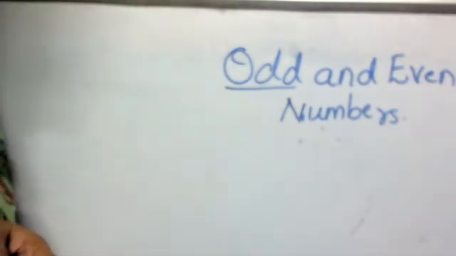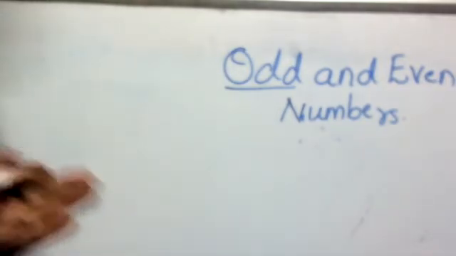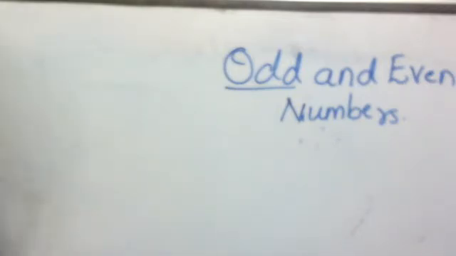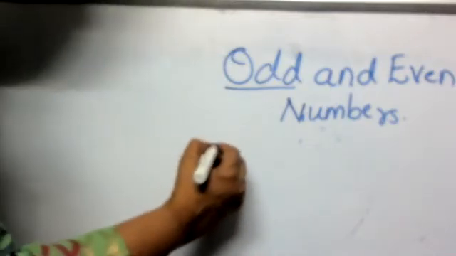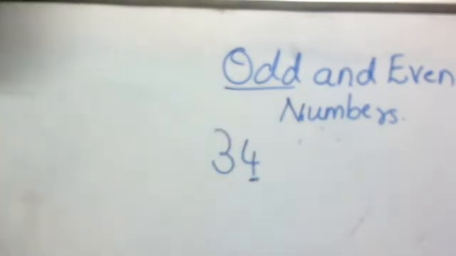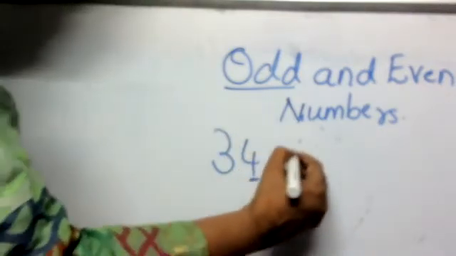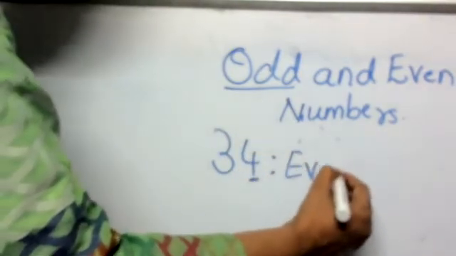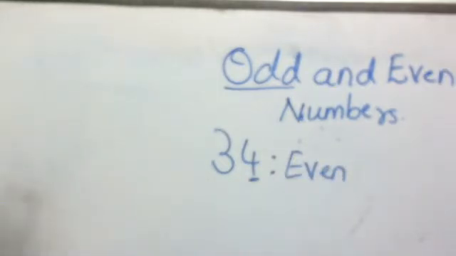If I have 4 pencils, I can divide them into 2 parts, 2 and 2. Now 34. So it's ending with 4. Is it an odd or an even number? That's right. It's an even number because 0, 2, 4, 6, 8 are even numbers.